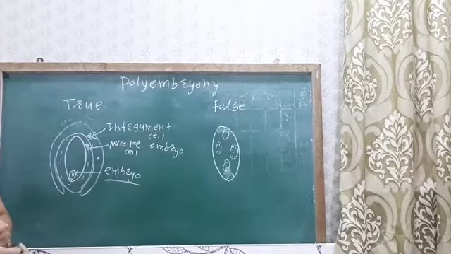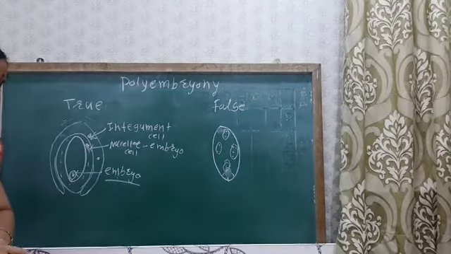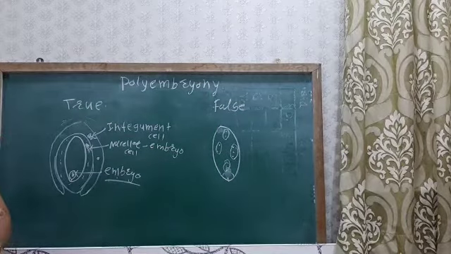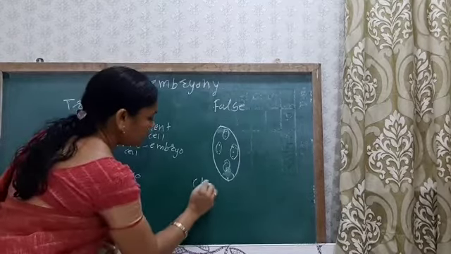These many embryos are produced due to cleavage, so it is known as cleavage polyembryony.